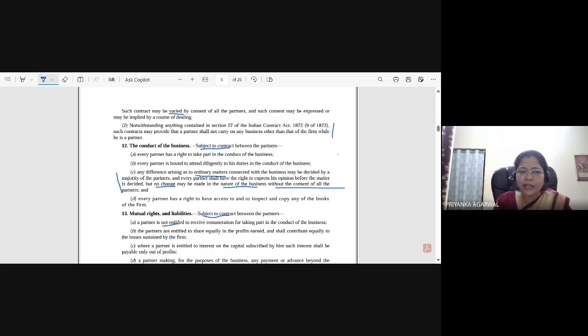Every partner has the right to have access to, inspect and copy any of the books of the firm. It is about books of accounts, and all the partners, whether active partner, sleeping partner, or nominal partner, which we have discussed as types of partners, have the right to access them.